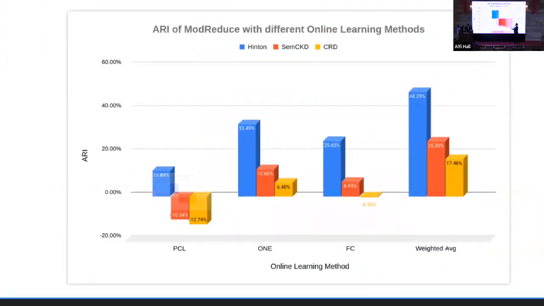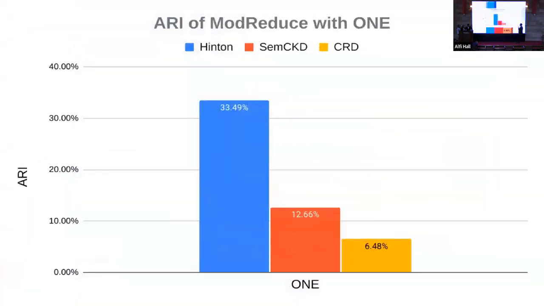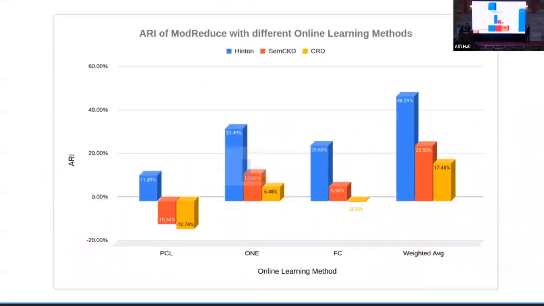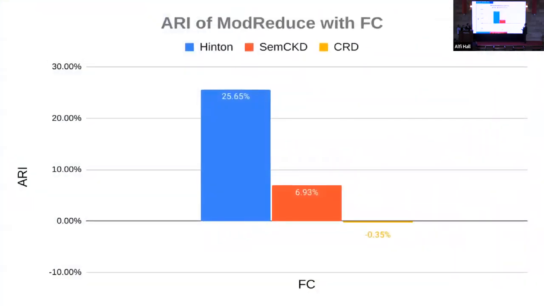So we move on to the next online learning technique, which is 1. And we can see here that all the numbers are positive, which means that our model actually improved on Hinton, SimCKD, and CRD, which are all the state of the art in their field. Moving on to the next online aggregation method, which is FC. And we can see here that also we have an improvement over Hinton and SimCKD, which are actually part of our structure. However, we are lacking by about -0.35% in CRD.